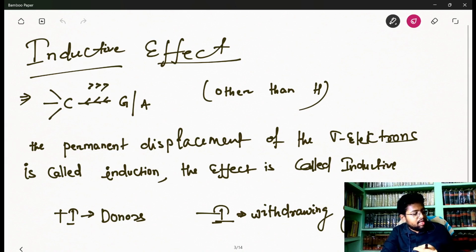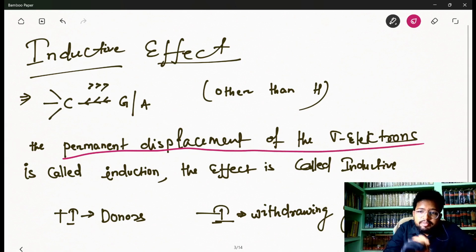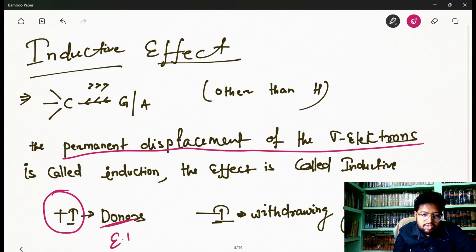What do we mean by inductive effect? Inductive effect is a permanent displacement of sigma electrons. So remember, permanent displacement of sigma electrons. If the sigma electrons are pushed towards the carbon atom or towards the carbon chain, that is called plus I. Plus I means donor, electron donating effect,